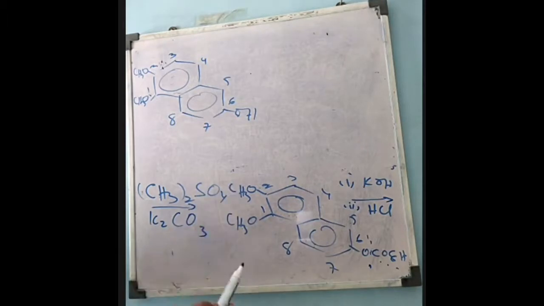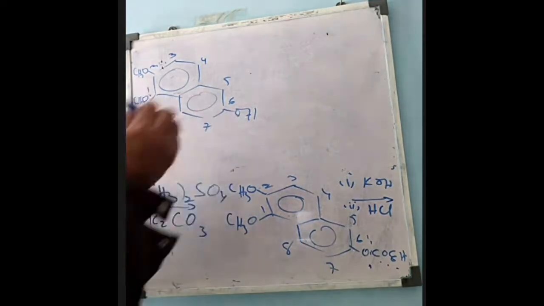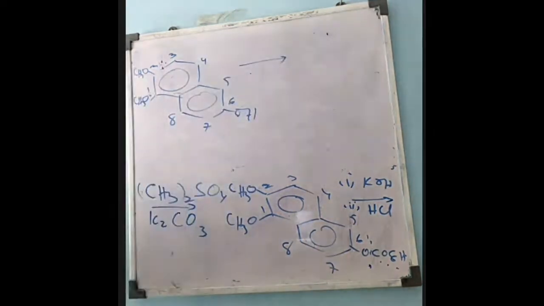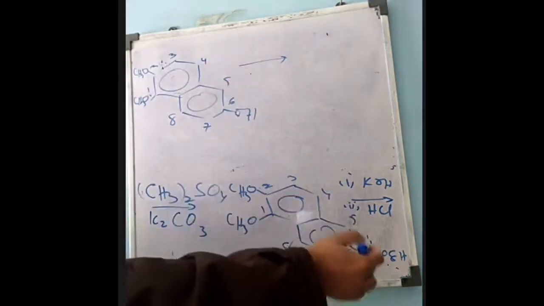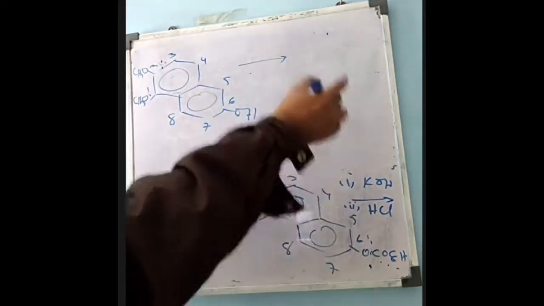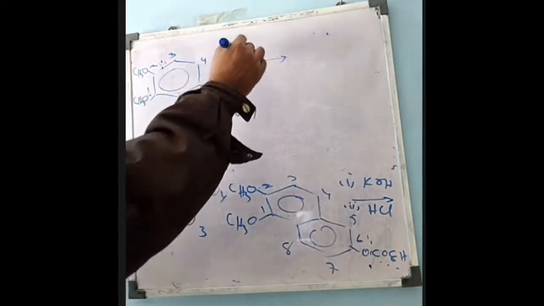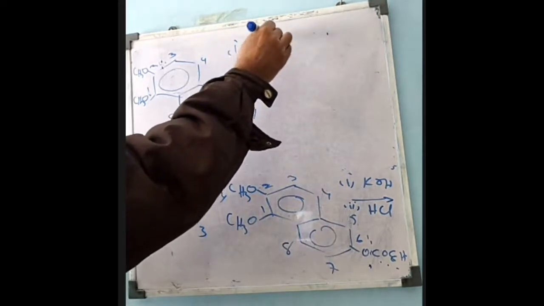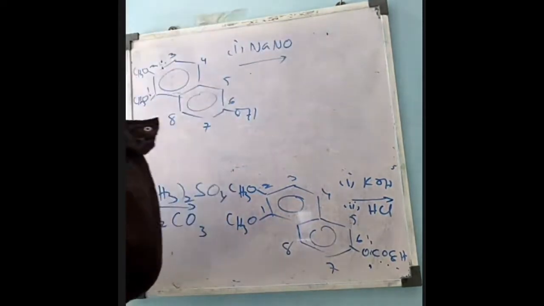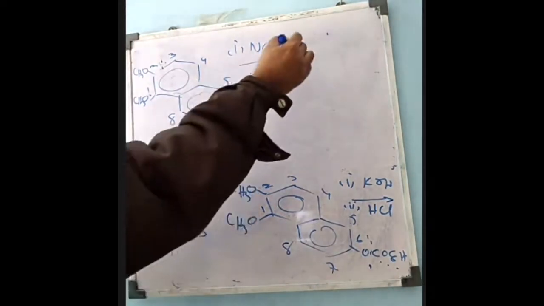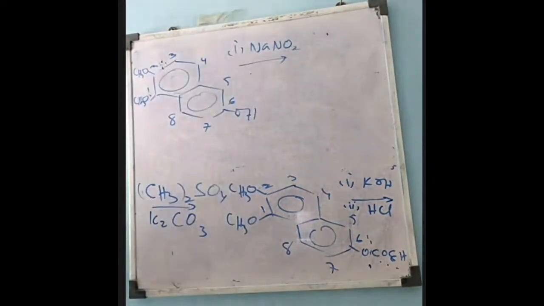So it is a deprotection. We are removing the protection group, that is benzoyl group. So now the same OH is obtained. And now when this compound is treated, whatever we have done in the first instance, if you carry out the reaction with the nitrosating agent, that is sodium nitrite and acetic acid, then what happens?